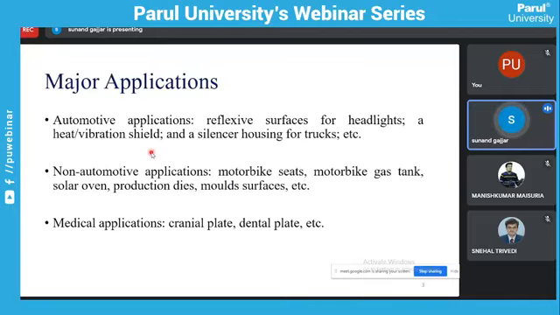Automotive applications include reflective surfaces for headlights, heat vibration shields, and silencer housing for trucks. Non-automotive applications include motorbike seats, motorbike gas tanks, solar ovens, production dies and mold surfaces. Medical applications include cranial plates and dental plates. We can make complex shapes easily using incremental sheet forming, because if we use the deep drawing process, we have to design the die setup, the die and punch and all. But here no die and punch is used, so we can easily generate these complex shapes using incremental sheet forming.